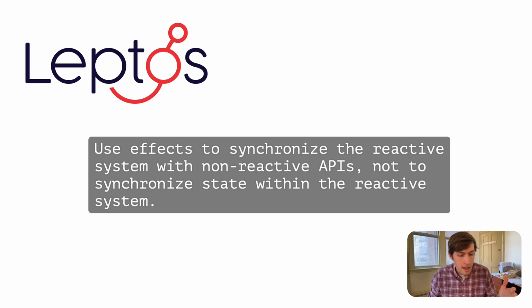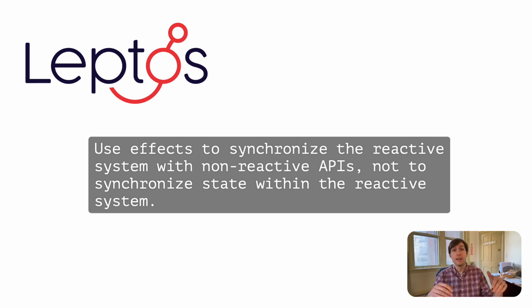I don't know. Basically, you should use effects to synchronize the reactive system, your signals, your derived signals, your memos, with non-reactive APIs outside that, like the DOM, like the console, like the fetch API. So in other words, if you have a signal and in response to changes in that signal, you want to do something that's not part of your reactive system, create effect is perfect.